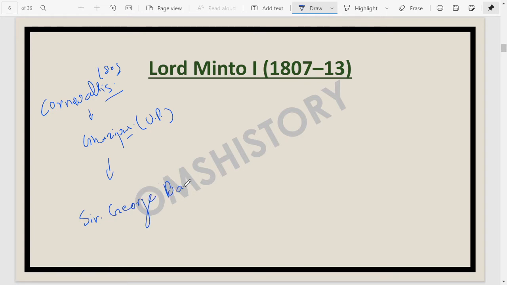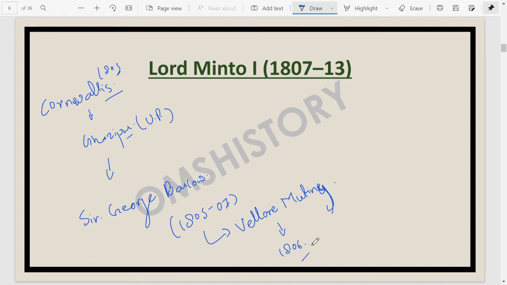Sir George Barlow remained the Governor General for 2 years, from 1805 till 1807. The main event during his time was the Vellore Mutiny, a very important mutiny by soldiers, which happened in 1806.